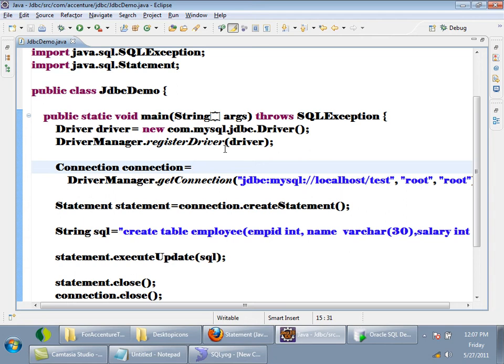Even without that also, your program are executed.